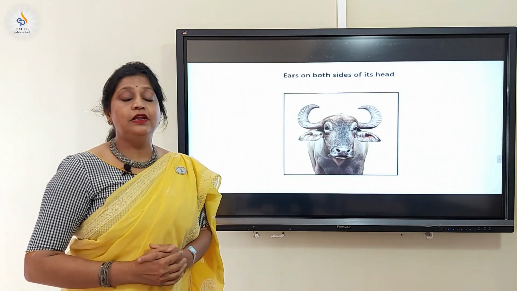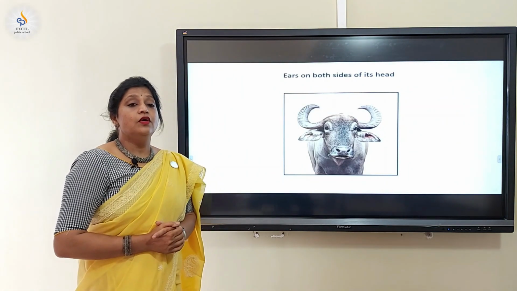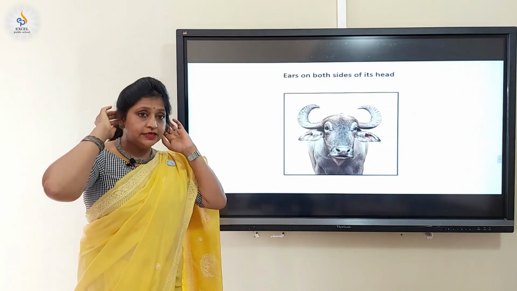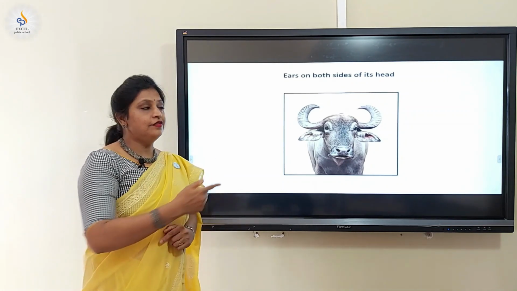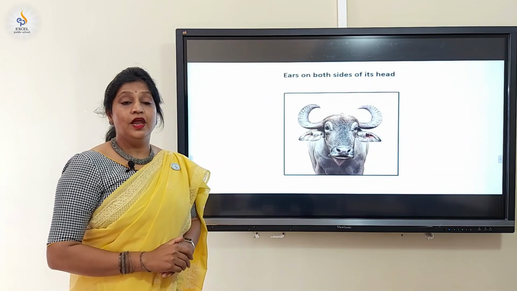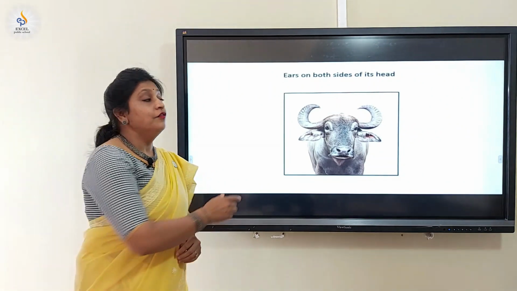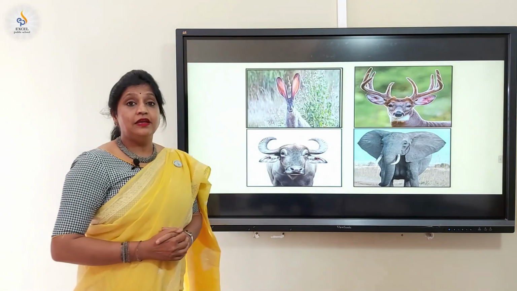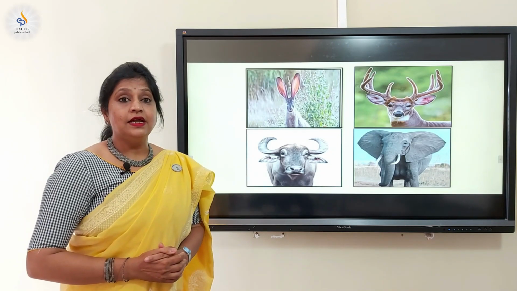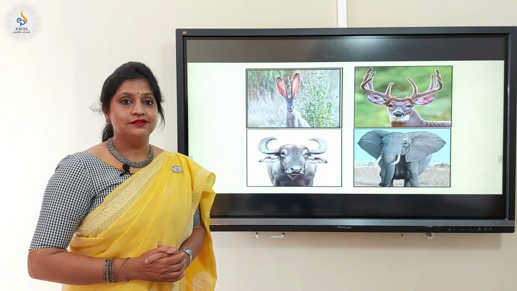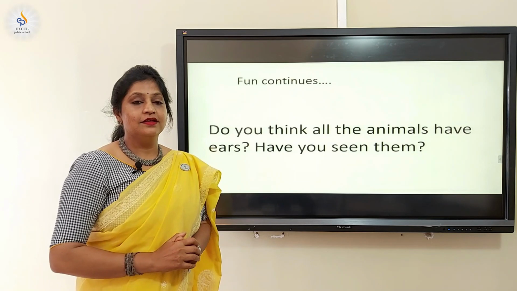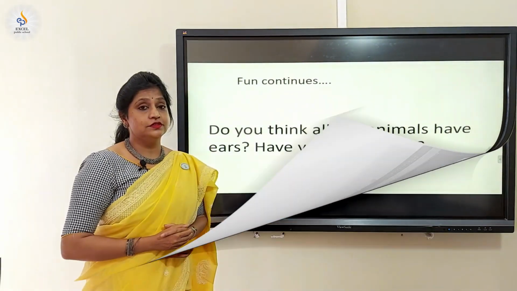Yes, you are right, buffalo. There are many animals who have ears on both sides of their head. Here we have taken buffalo. It was fun, right? We never thought seriously about the positioning of ears and the shape of ears. Keep wondering. Our fun continues.